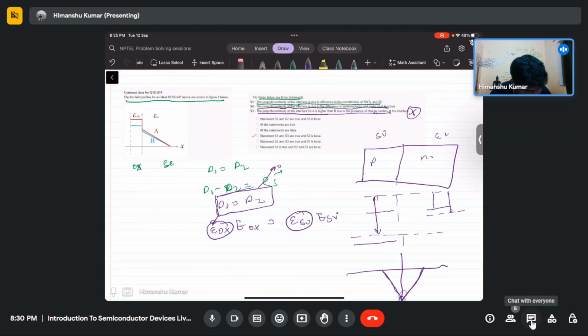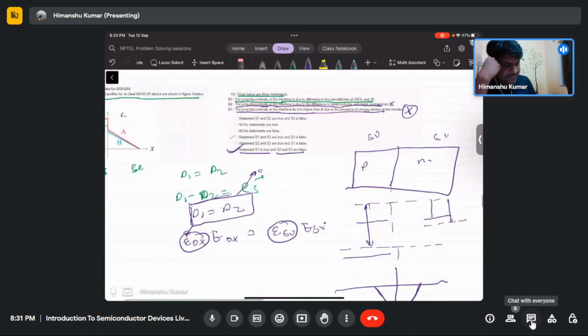So the correct answer will be statement S1 is true, S2 and S3 are false. So the correct answer will be the last option. The jump at the interface A is higher than B due to the presence of charge carriers. No, we have not assumed any charge carriers. So even without the presence of charge carriers, the discontinuity will be there because of the difference in permittivity. So the second is false. Only the first is true.